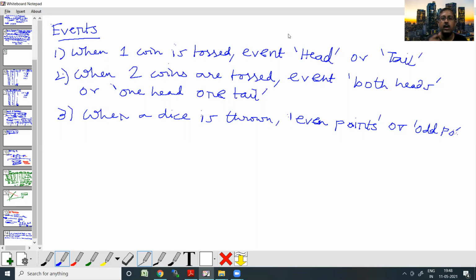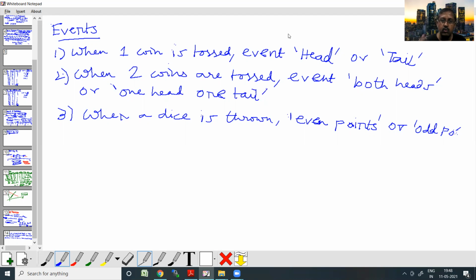Say for example, when I'm tossing a coin, I'm going to get the outcome as head or a tail when I toss a single coin. Now, that outcome head or that outcome tail can be my event also. So that's going to be an elementary event, when I define the event as head or define the event as tail.